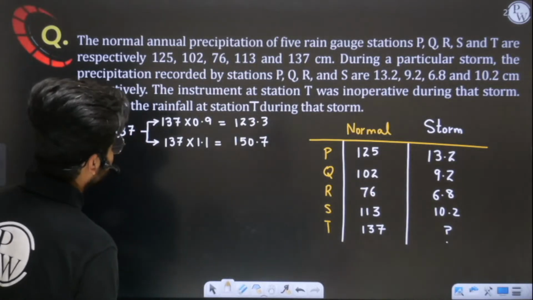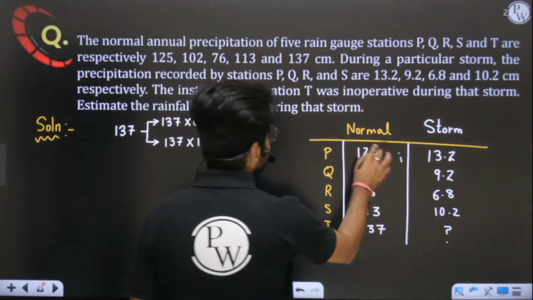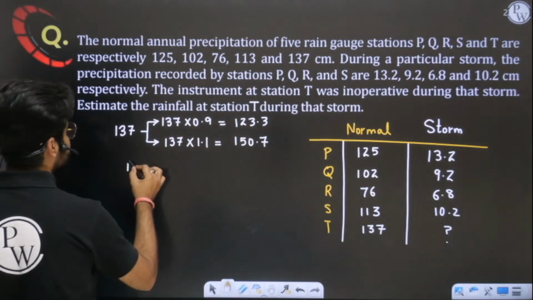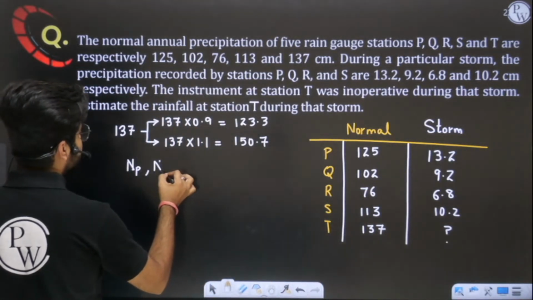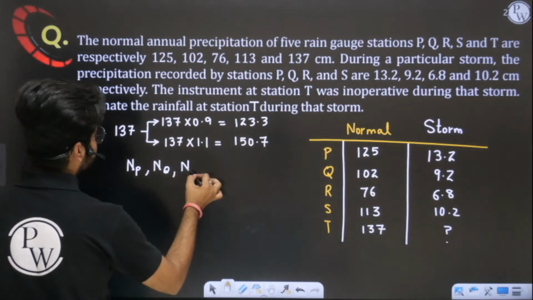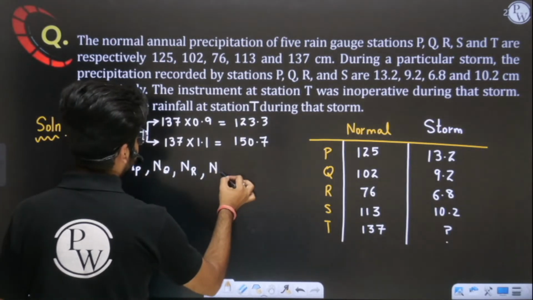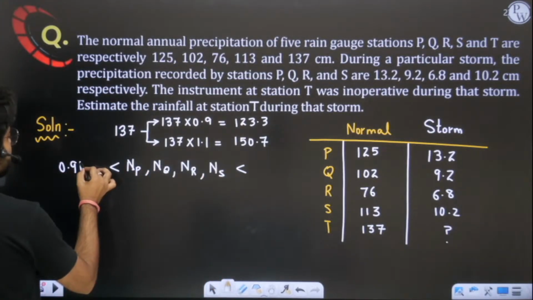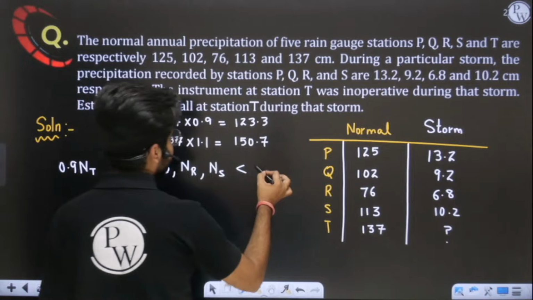Great. So now check whether all the other normals, the normals at P, Q, R and S, are lying within this range, within the plus minus 10% range, or outside.